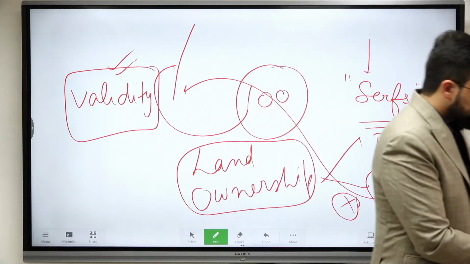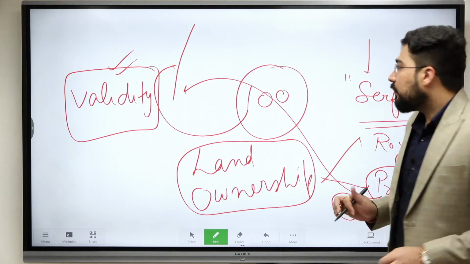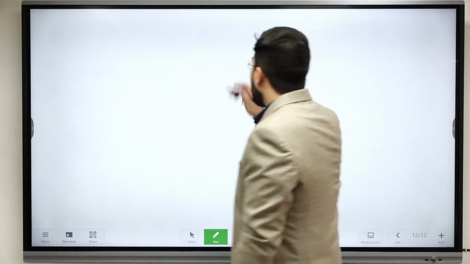All right. So let us see the arguments which check the validity of feudalism. First of all, early medieval society was characterized by self-dependent or free peasant production. Now this was not a part of the European model.